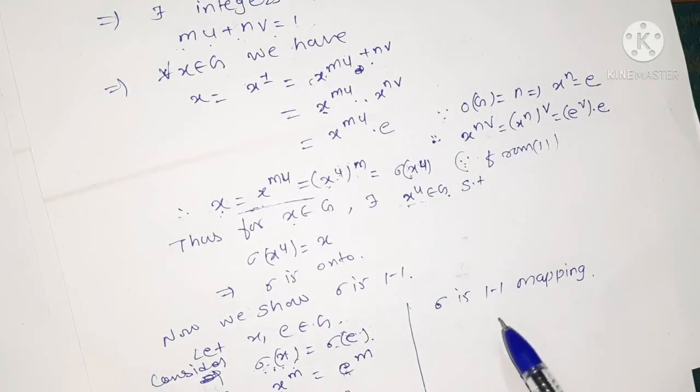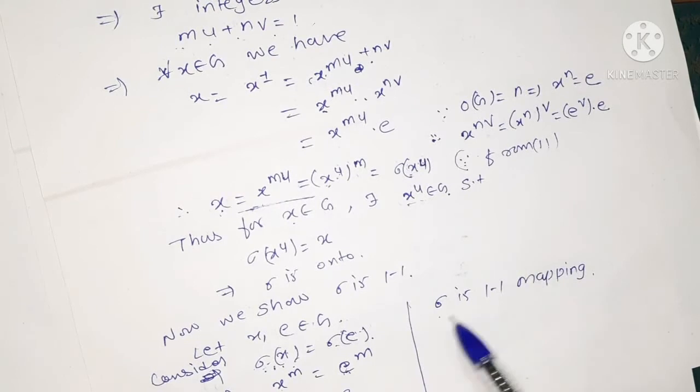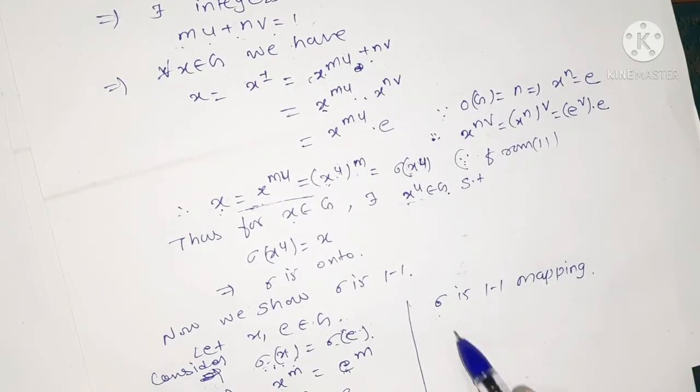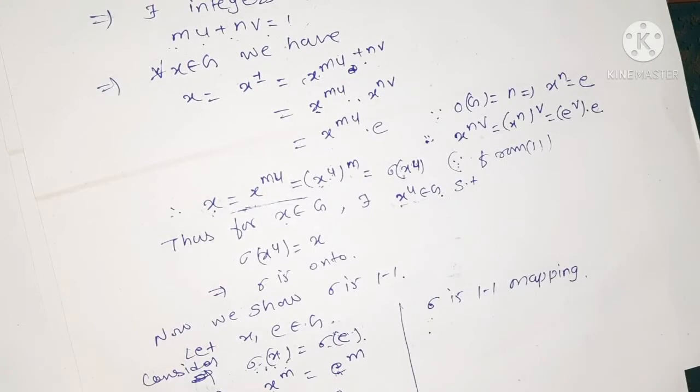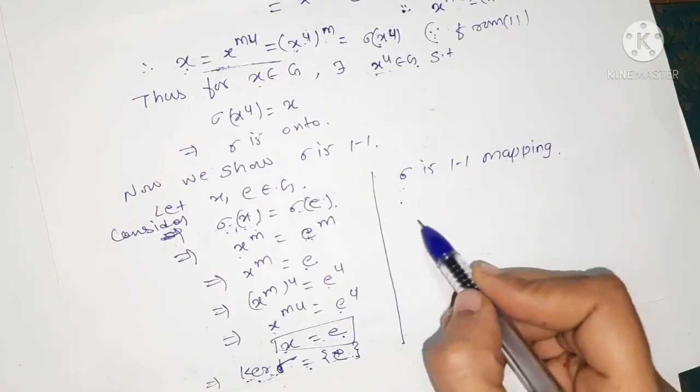So when we have to show that the mapping is 1-1, we can show that the kernel contains a singleton element, which is nothing but our identity element. Then if the kernel contains only the identity, the mapping is 1-1. So we get here that sigma is a 1-1 mapping. Now we have to show that it is a homomorphism. So for this, we show that sigma is a homomorphism.